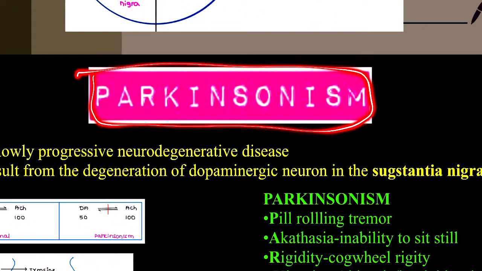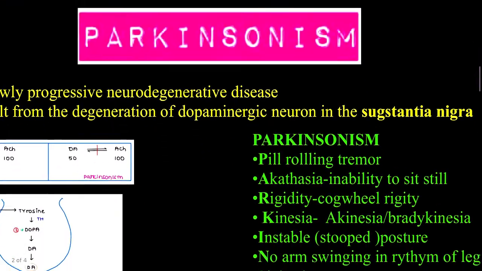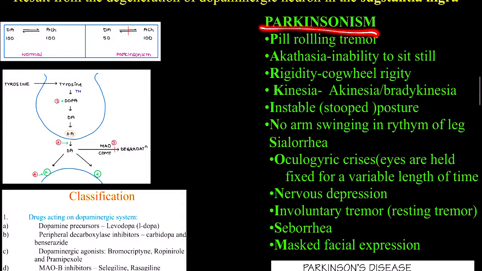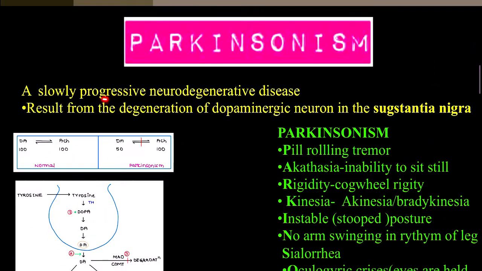What is Parkinsonism? It is a related disorder. It is characterized by various characteristics, and the triad are bradykinesia, tremors, and rigidity, along with other clinical features that we'll go through after some time. It is a slow progressive neurodegenerative disease. It results from degeneration of dopaminergic neurons in the substantia nigra.